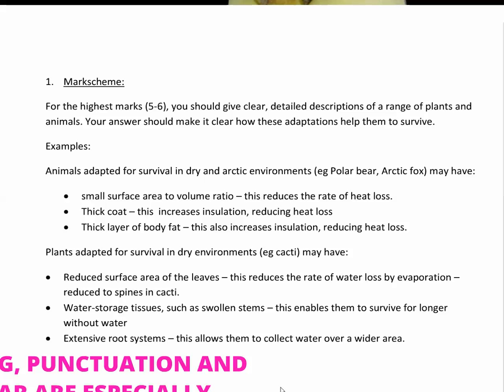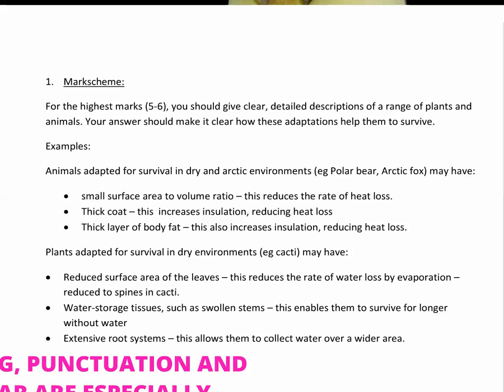So animals adapted for survival in dry and Arctic environments, for example polar bear or Arctic fox, may have a small surface area to volume ratio. How does this adaptation help them to survive? It's by reducing the rate of heat loss. They may have a thick coat. This increases insulation, thereby reducing the rate of heat loss. They may have a thick layer of body fat. This also increases insulation, reducing the rate of heat loss. So you can see how I've made it clear how these adaptations help them to survive.